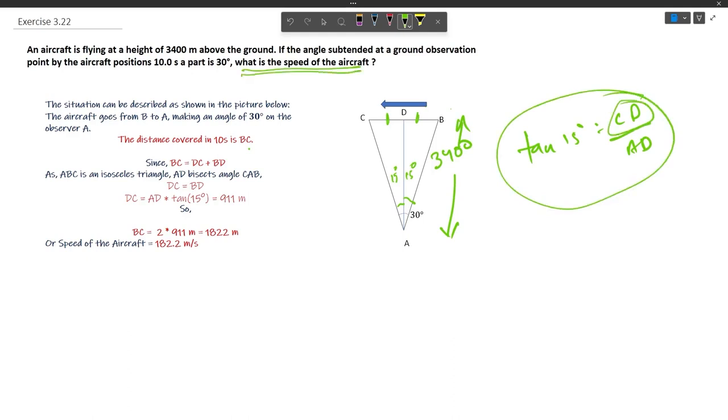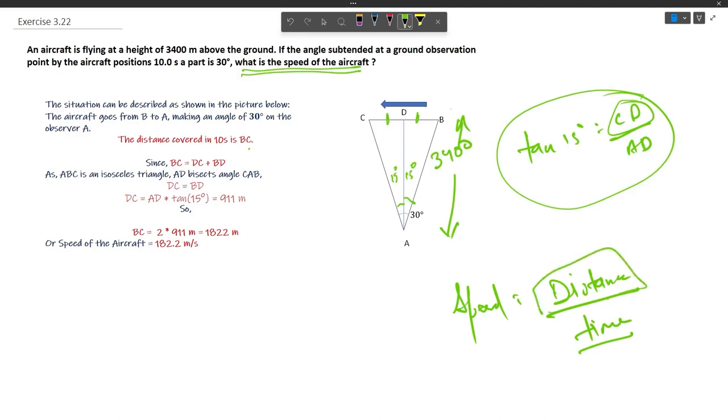For the speed we need the distance it has traveled. Speed equals distance divided by time interval. The time interval is 10 seconds, which has been given. We have to find the distance, and this can be found by finding the length of BC.